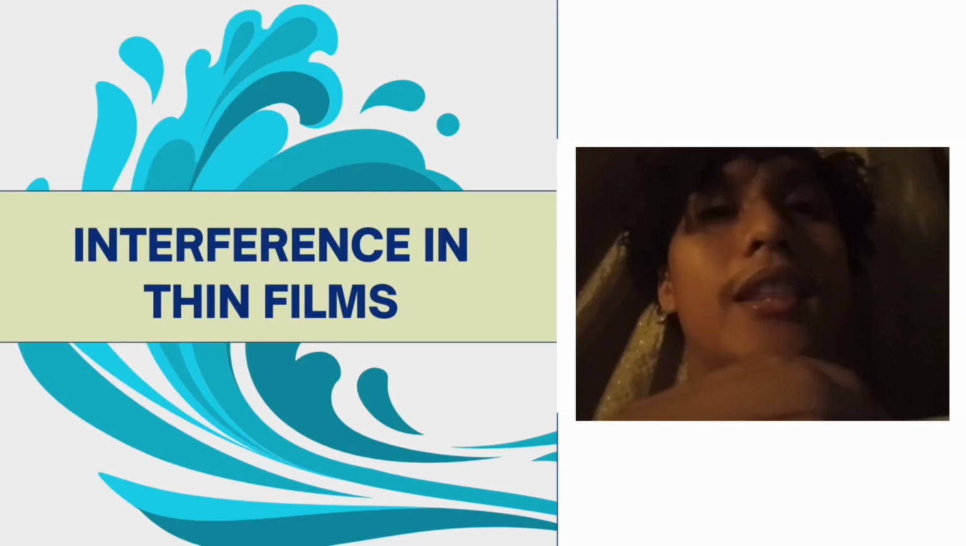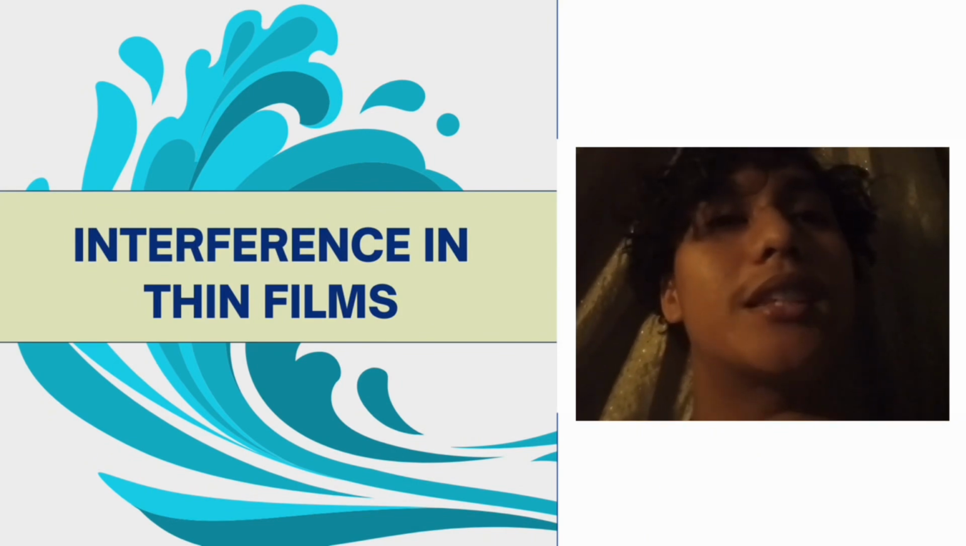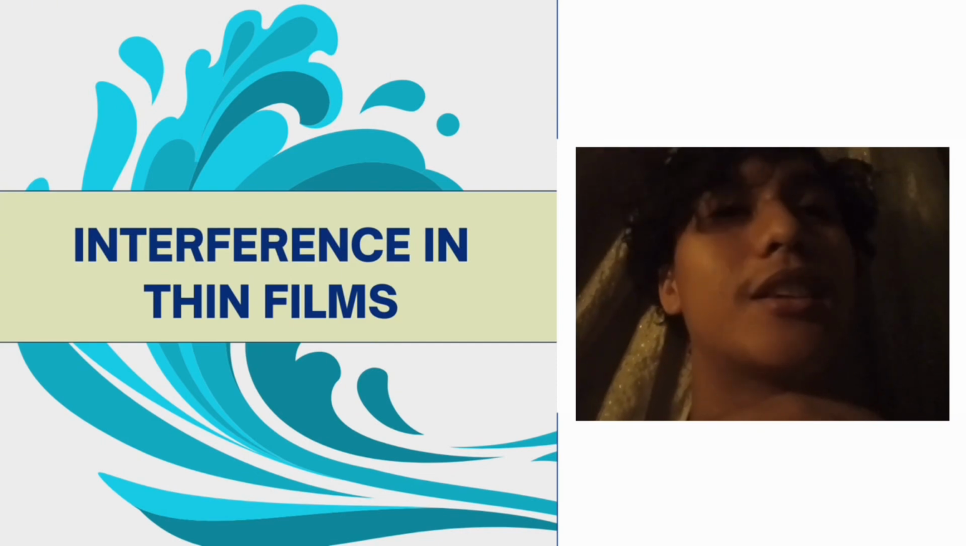So to wrap it all up, thin film interference happens because light waves reflecting from the top and bottom surfaces of a thin layer overlap depending on the thickness and wavelength. The waves can either reinforce each other, producing bright colors, or cancel each other, leaving dark spots. So that's all. Thank you.